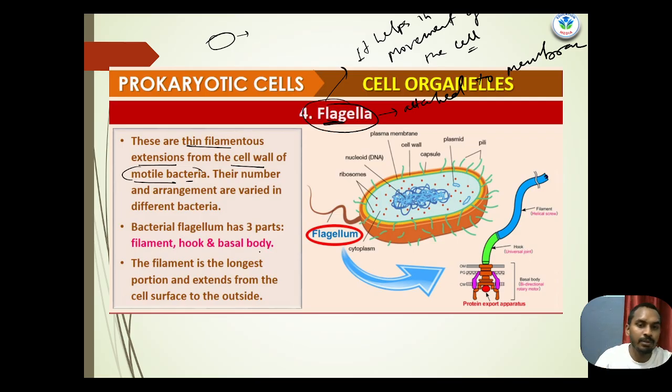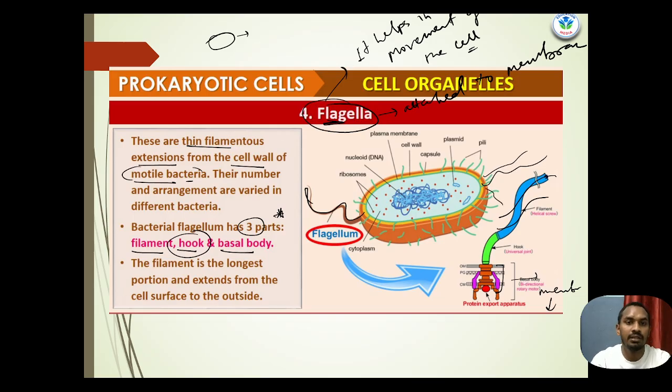A bacterial flagellum has 3 parts, which is very important from the exam point of view: filament, hook, and basal body. The filament is the part which basically moves. The hook is the portion from where the flagellum is attached to the basal body, and the basal body is attached to the membrane of the bacteria. So this is the flagellum. Multiple flagella can be present, and these are the filamentous extensions of the bacterial cell.